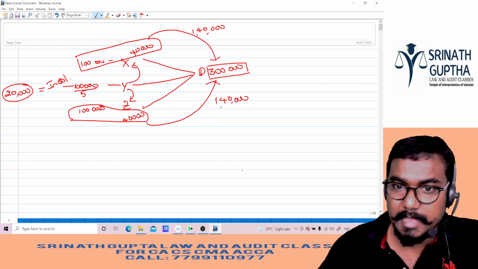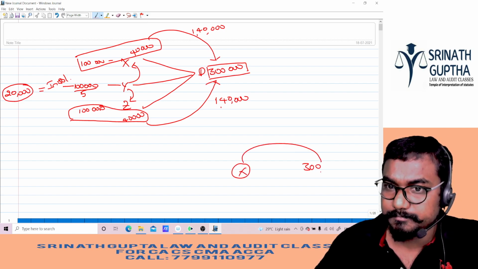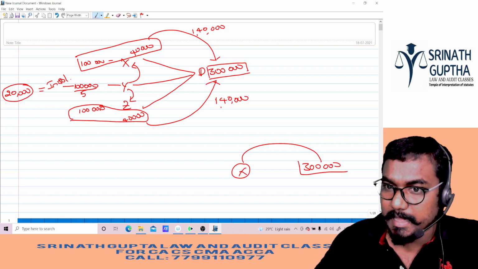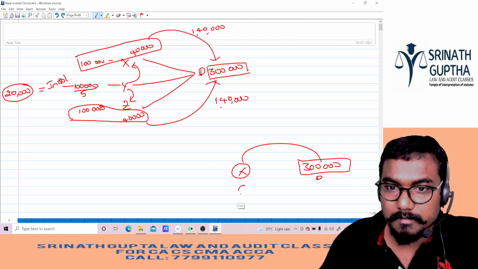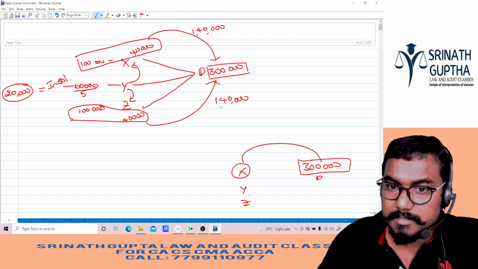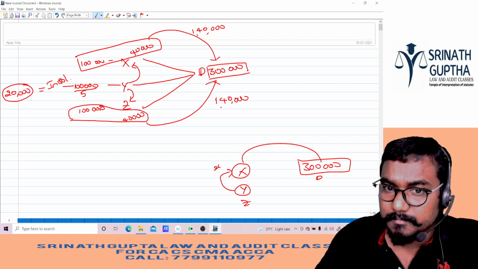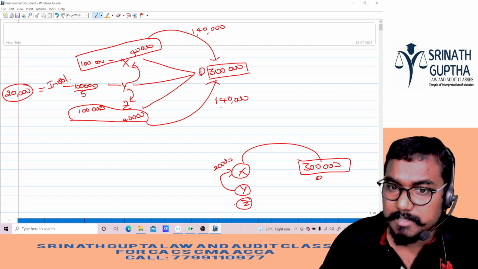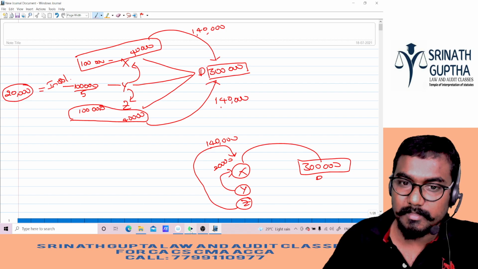X paid a total of 3 lakh rupees to D. Then how much can X recover from Y? 20,000 rupees. How much can X recover from Z? 1 lakh 40. Answer is done.